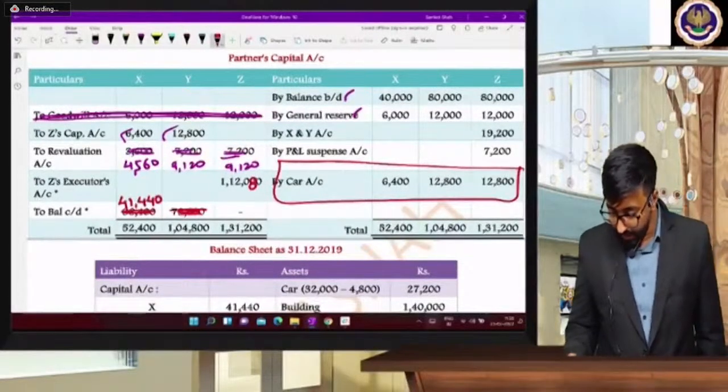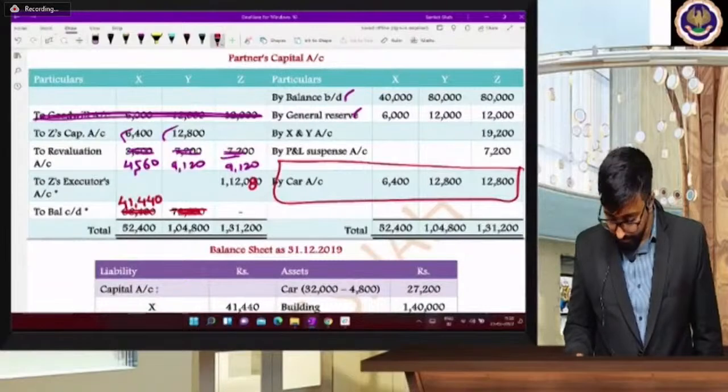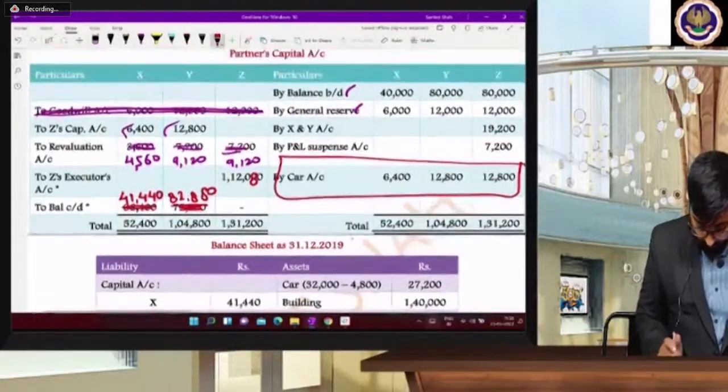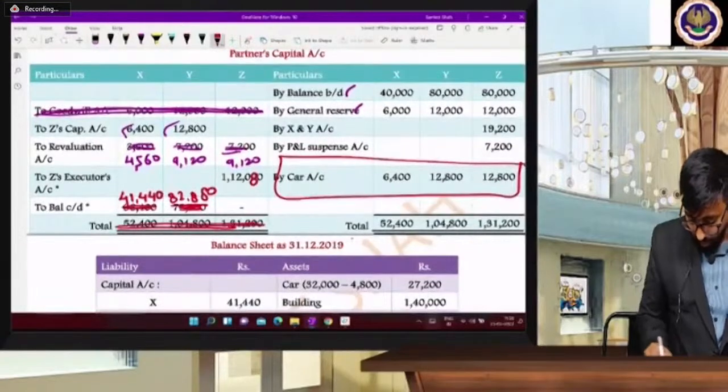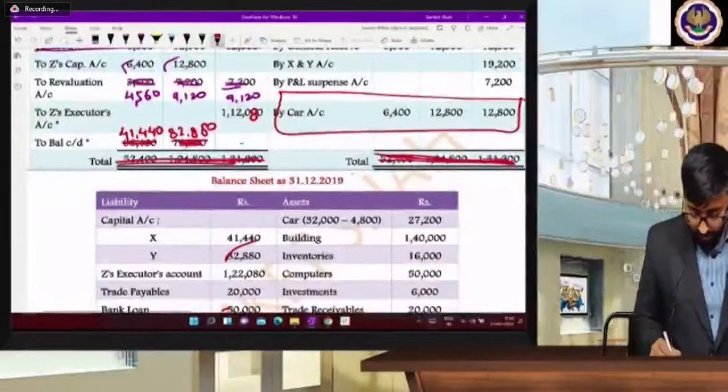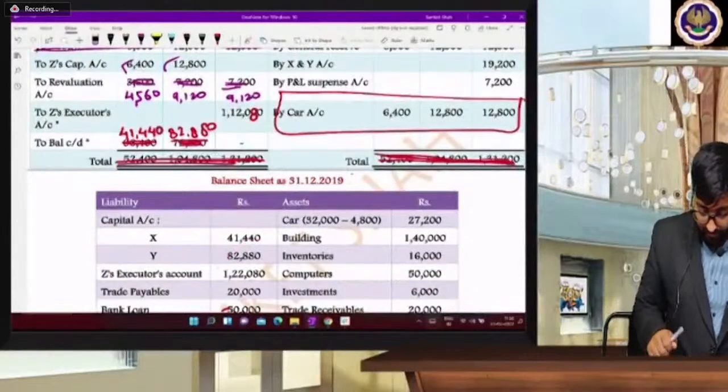And Y's answer, see: 80 plus reserve added 12 plus car's 12.8 minus 12.8 and minus 9.12, so 82,880. These figures are also not correct. Huh? So 41,440 and 82,880 is the correct answer.